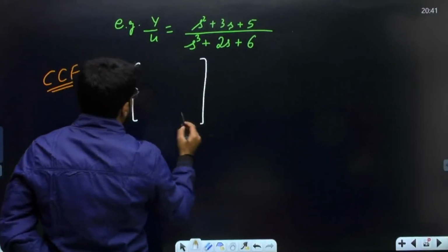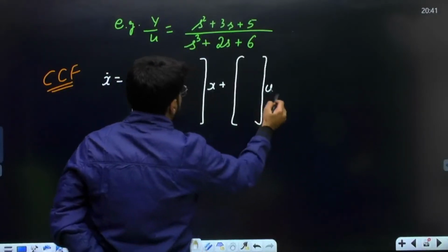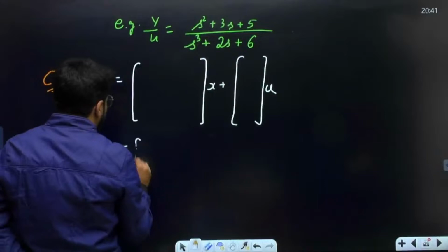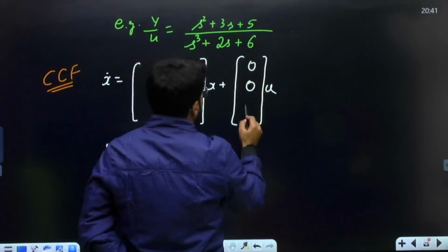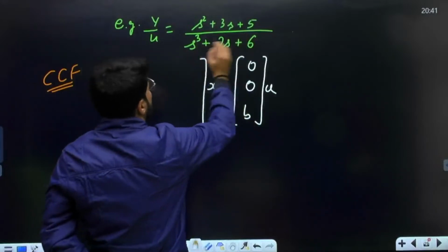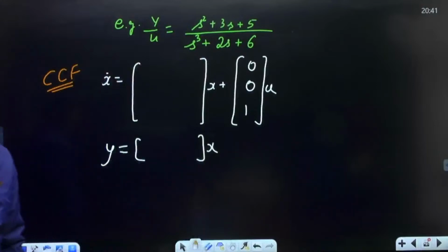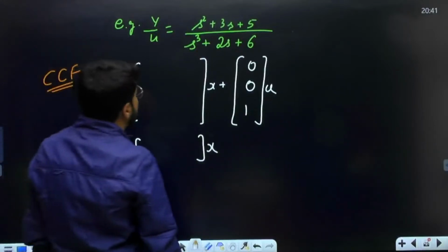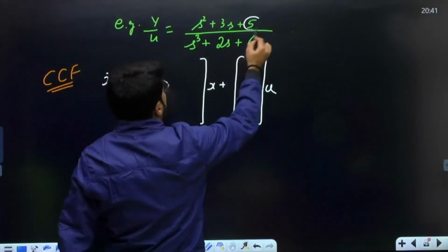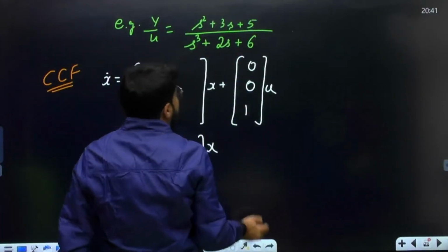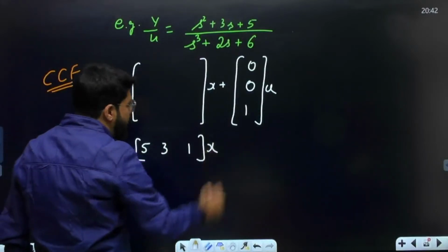A will be a 3 cross 3 matrix, plus Bu, y equal to Cx. B means 0, 0, B. What is any common? This time I cannot take anything common, so B means 1 here. No common term, so it is simply 1. Now y equal to C0, C1, C2. What is C0? The constant of the numerator, 5. Then go reverse, 3 and then 1. Same sign: 5, 3, 1.